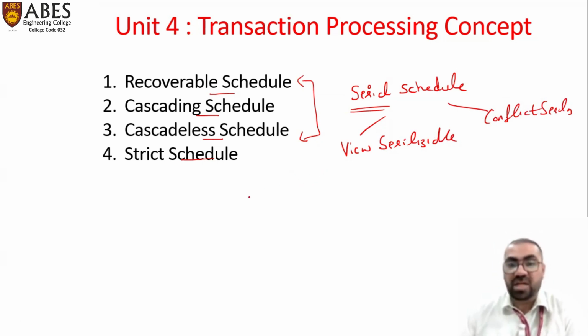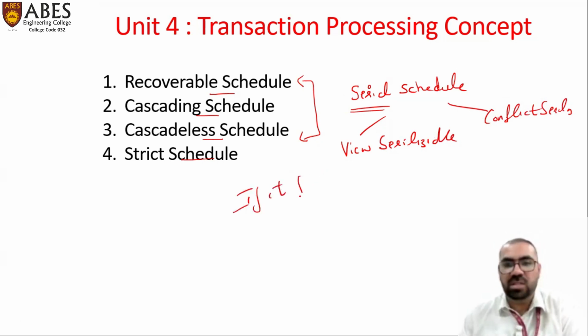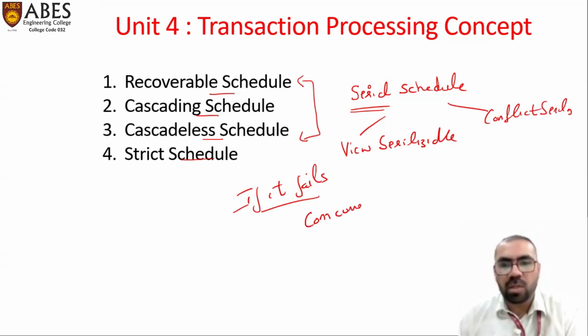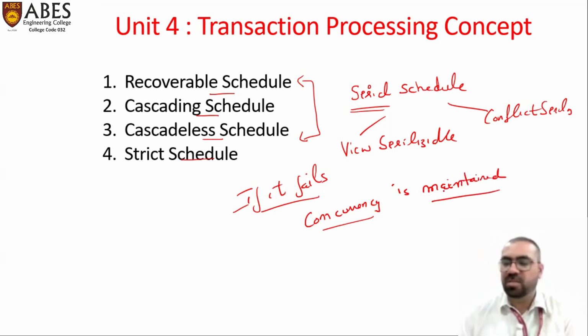But in case it fails in both conditions, our transaction schedules can be recoverable or irrecoverable, or what we need to do to make sure that the overall goal of concurrency is maintained. So today we are going to discuss these important points.